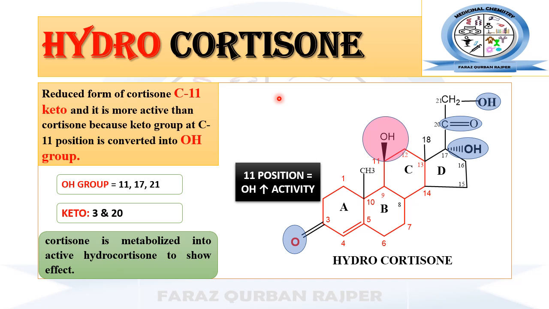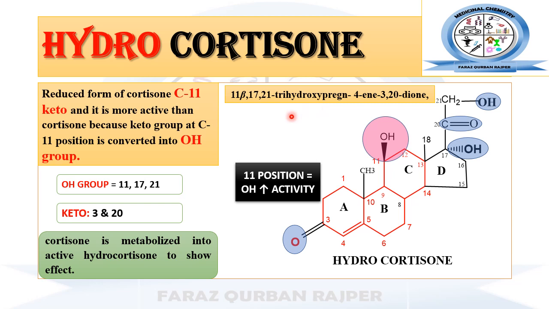Basically, cortisone inside the body undergoes metabolism, and by its reduction it gets converted into hydrocortisone, which is biologically more active compared to cortisone. The chemical name for hydrocortisone is 11-beta,17,21-trihydroxypregn-4-ene-3,20-dione.